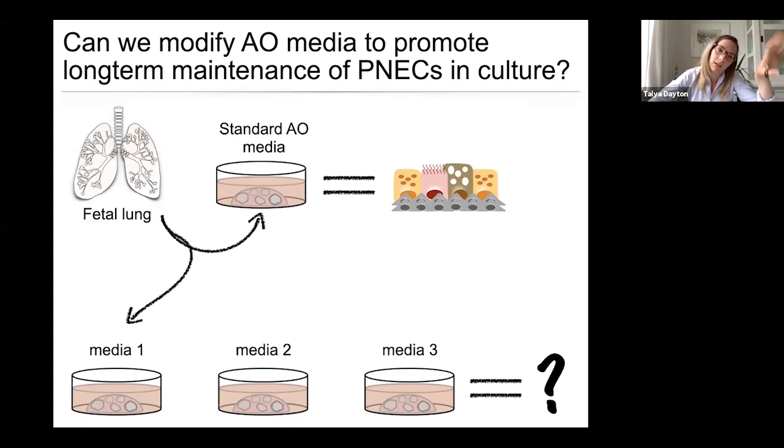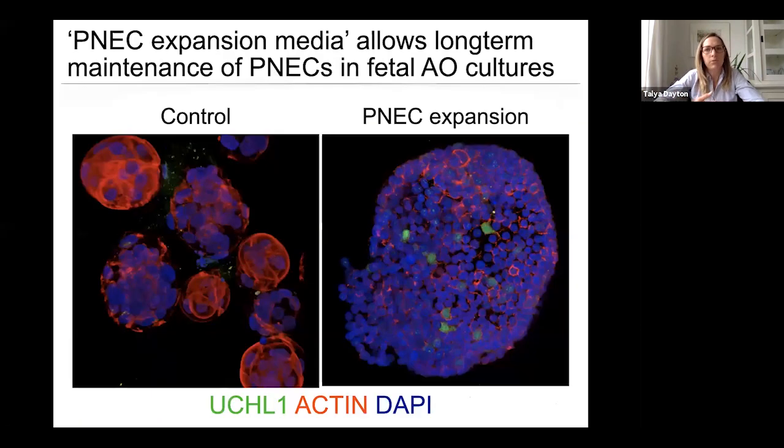And then I put another group of cells from the same donor always in different media compositions, trying to figure out whether or not one of them would allow me to maintain the presence of PNECs in the cultures. I don't have time to go into everything that I've tried, but I did indeed find a media condition that allowed me to maintain PNECs in these organoids long-term, and I call this PNEC expansion.